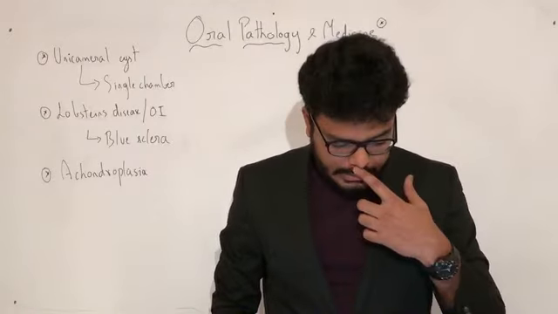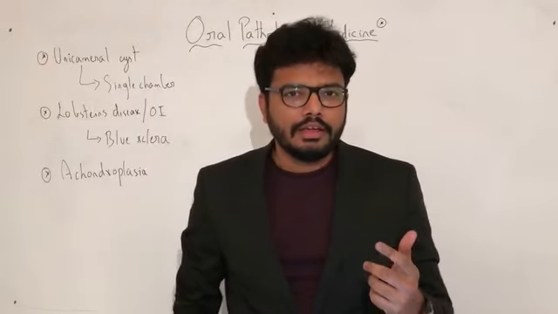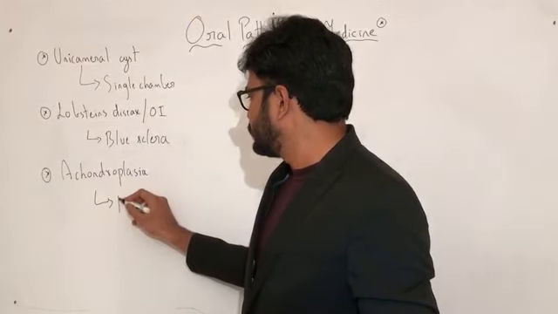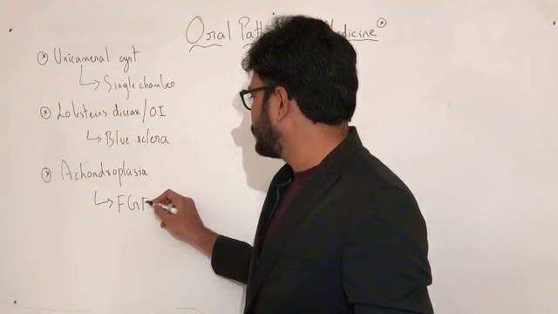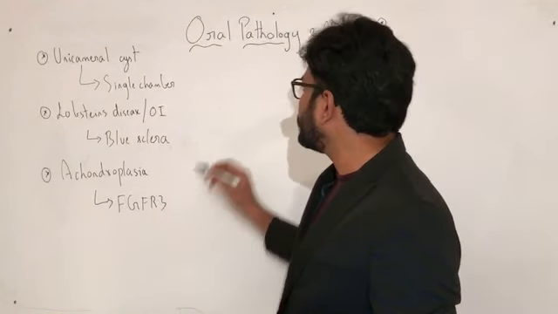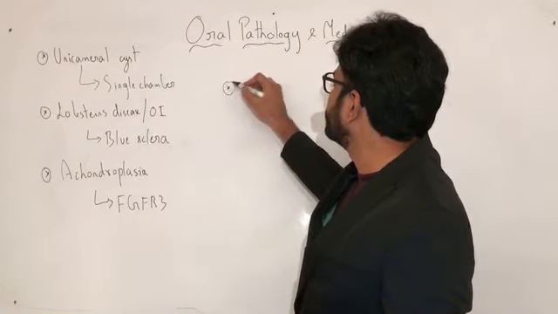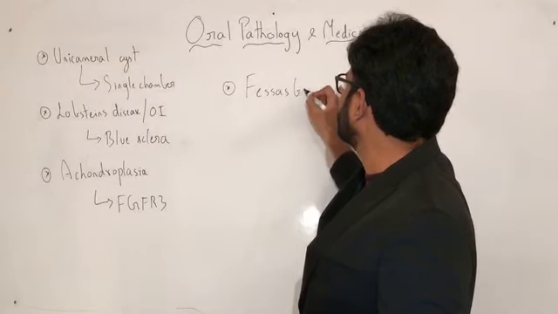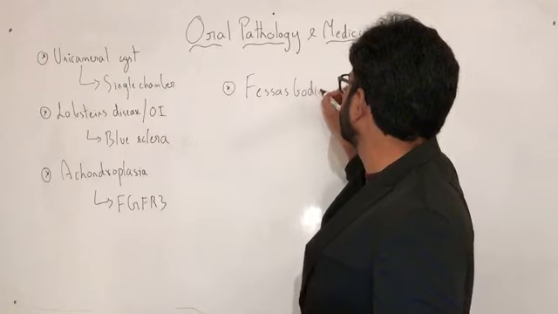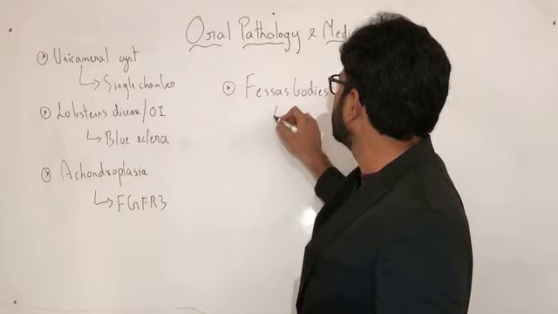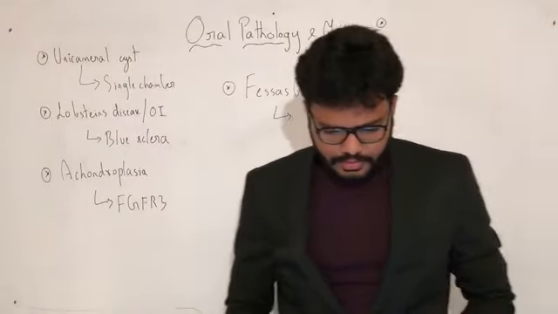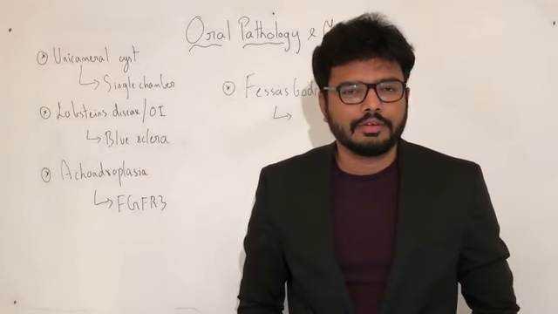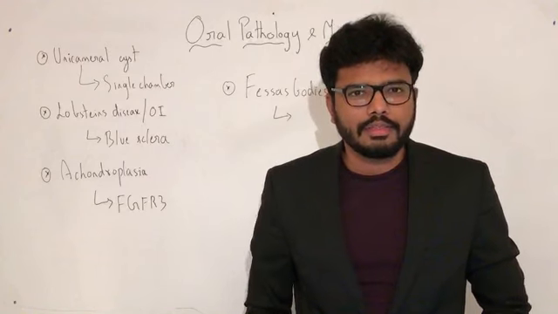So in all the following anemias, where do you find Fessas bodies? Alpha thalassemia or beta thalassemia? In which thalassemia do you find this?